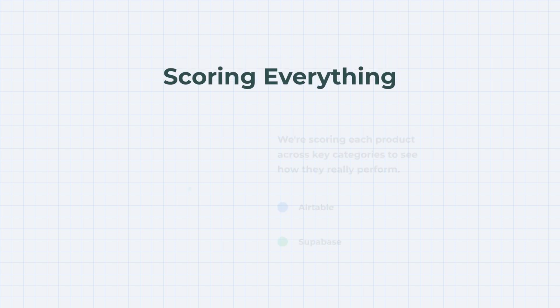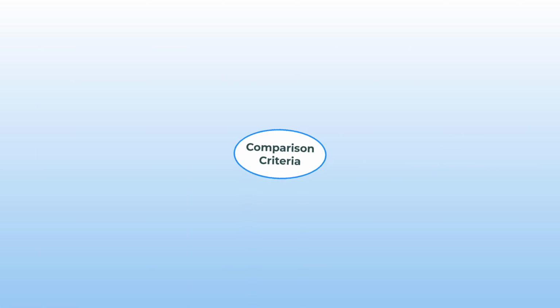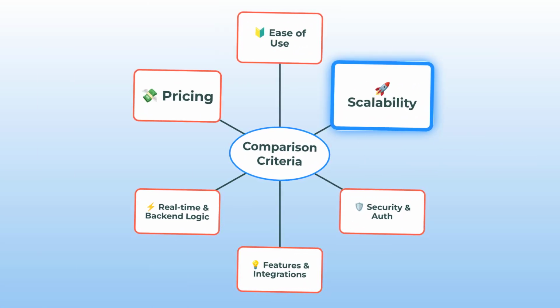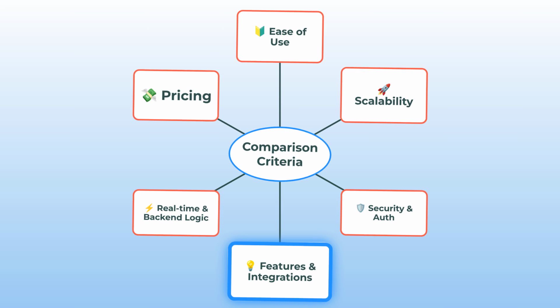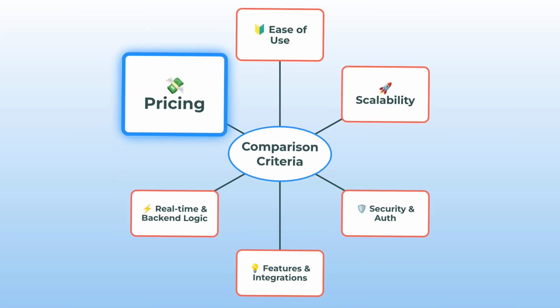Each category earns points, and by the end, you'll see exactly who comes out on top. The result in 2025 might surprise you. Here's what we're comparing today. Check out this mind map. We've got ease of use, scalability, security and auth, features and integrations, real-time and back-end logic, and pricing. So yeah, we're hitting every angle to really see what these platforms can do.